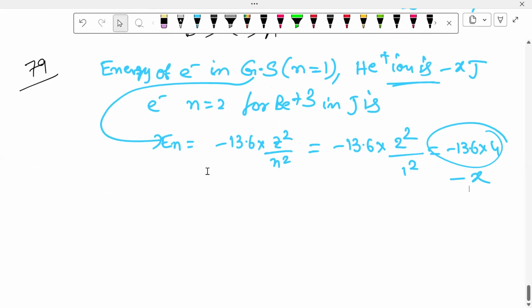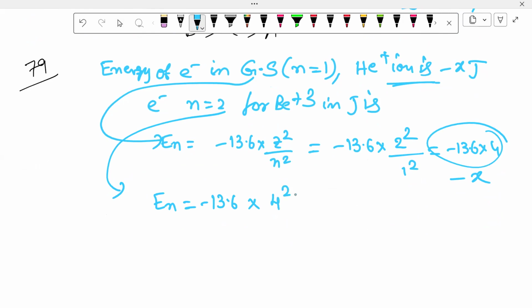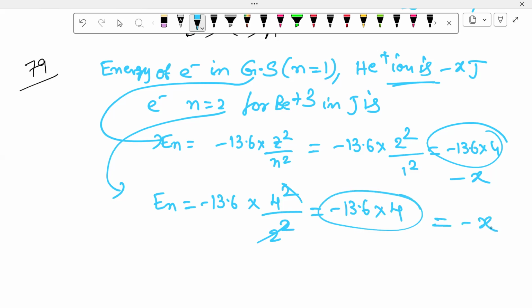Next one, for beryllium they ask. In this beryllium case, En equal to minus 13.6 into Z square by n square. Beryllium atomic number 4, 4 square by n square, 2 square. Minus 13.6 into, so 4 and 4 cancel. Minus 13.6 into 4, this is called minus x. Then the final option 1, that is minus x, is correct.